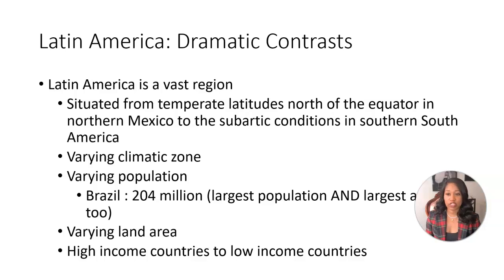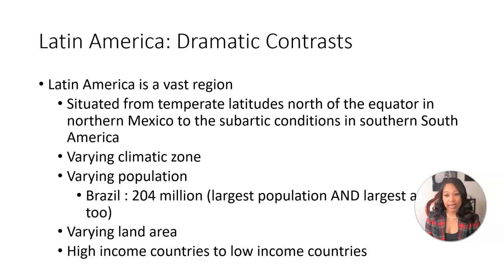So, varying populations. You have these population giants like Brazil and Mexico at 204 million and 121 million respectively. And then you have relatively small countries like St. Barts, with a population of 7,000, French Guiana, 269,000, and Guadeloupe, 468,000. So it's a very wide range of populations.